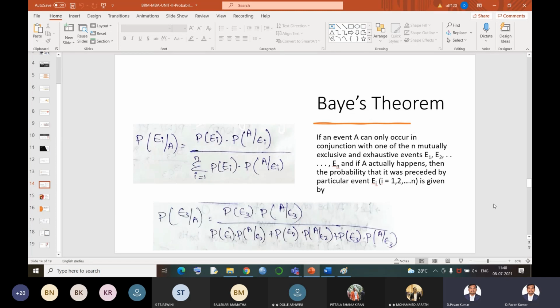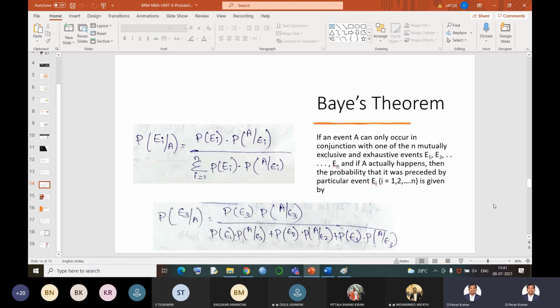Here, in the second situation, what has happened? Already the ball has been picked up. Now I'm asking, from where has this ball come? In the first situation, I am directly saying to pick up a ball from a particular bag. That is the difference between the first and the second situations. So the first one is called direct probability, and the second one is inverse probability. Coming from back to the front is called inverse probability, and inverse probability is called Bayes theorem.